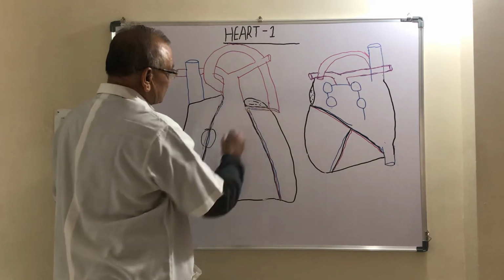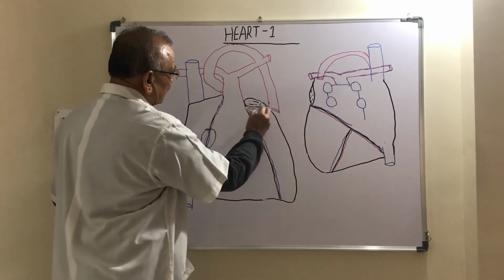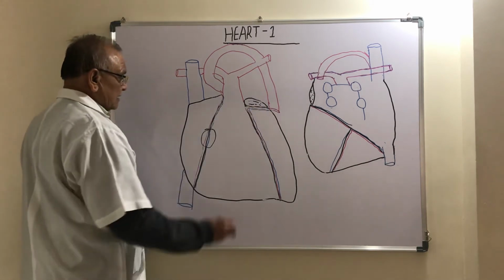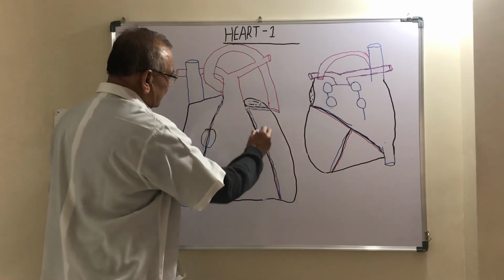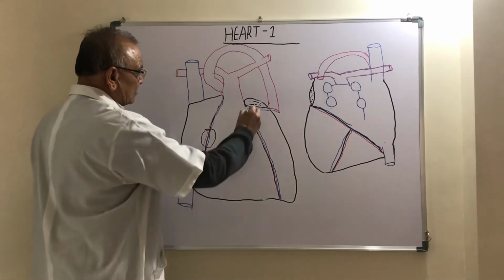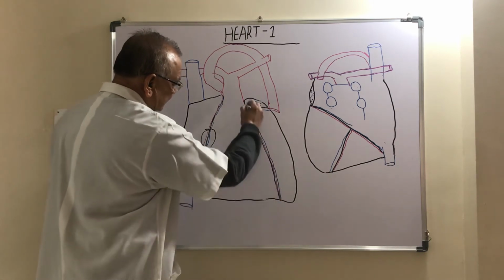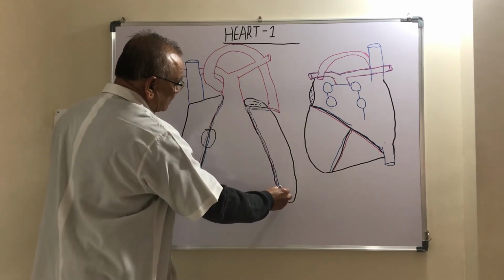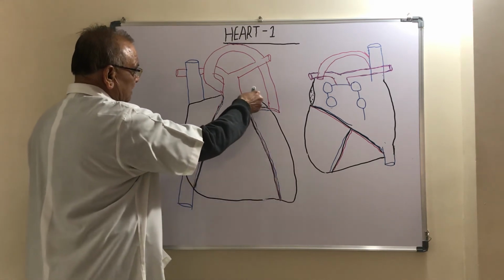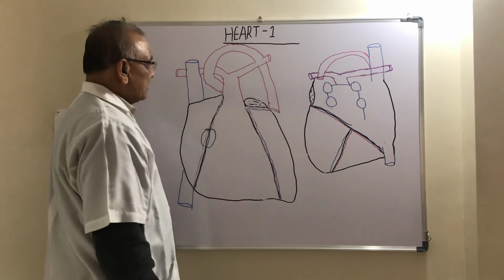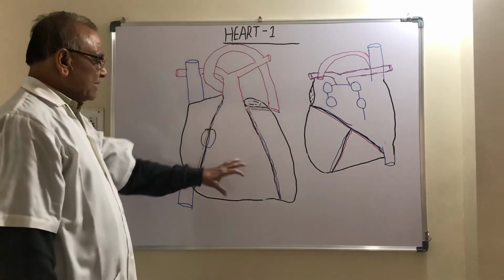The left anterior coronary sulcus is traversed by the left coronary artery and the great cardiac vein. The anterior interventricular groove separates the two ventricles. It is traversed by the anterior interventricular branch of the left coronary artery, which goes downward, and the vein accompanying it, called the great cardiac vein, which goes upward and then runs into the left anterior coronary sulcus. So this is about the anterior surface.